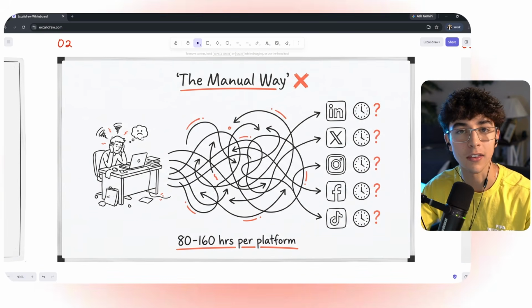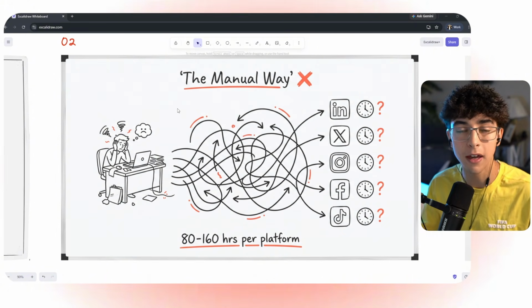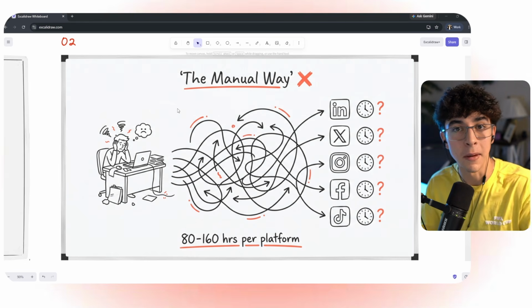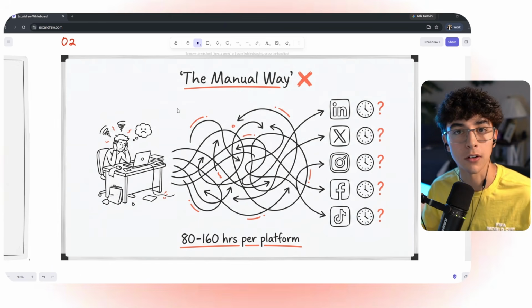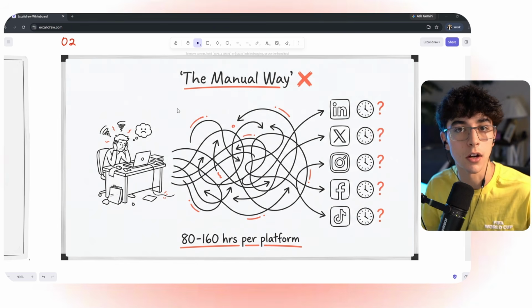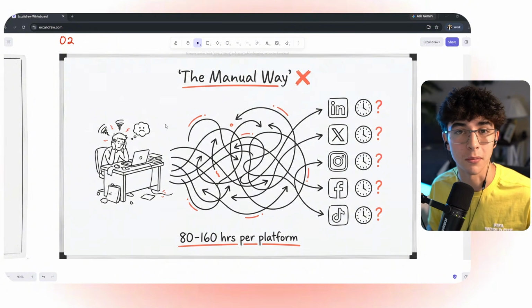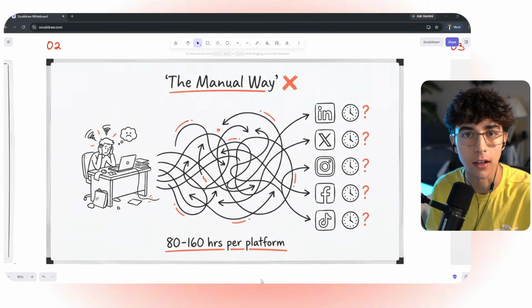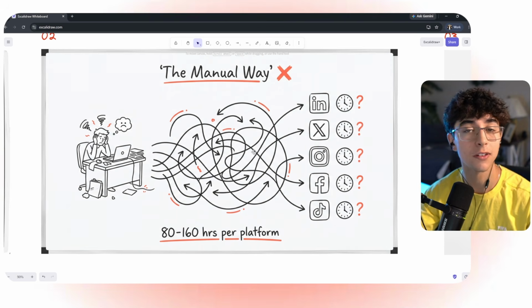So you know already that a lot of people struggle with something that I call the manual way. You probably know the power of AI, the power of agents, and you really want to help people who struggle with their day-to-day manual work, especially with social media, doing things like scheduling their content across multiple platforms, being able to make data-driven decisions, pulling the analytics on how their content is performing, or jumping from platform to platform to manage all their inbox. And really what you want is to simplify their lives, having one single space where they can manage all of this, saving them hours every single week and all the headaches that the manual way is causing them.